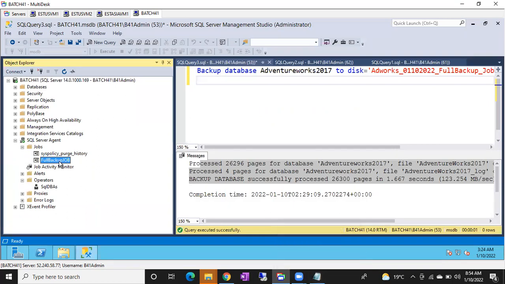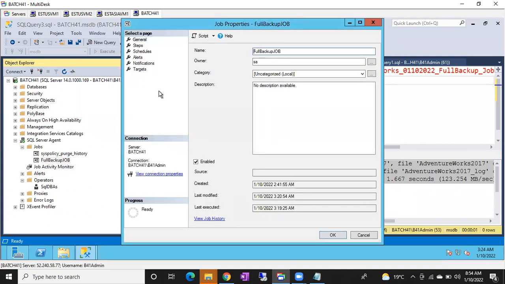I took the backup. This is not the correct way of taking backups in an organization. We don't take backups like this; it was just to show you how the jobs and all will be configured. That's why I gave a simple command: backup database name to disk equals file name.bak. The problem, you know, is whenever it runs, it is going to append to the existing backup set. Agree?